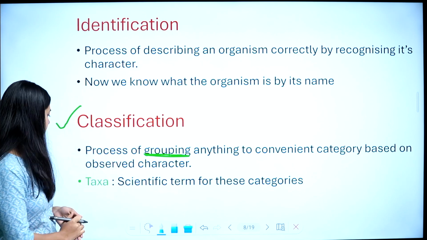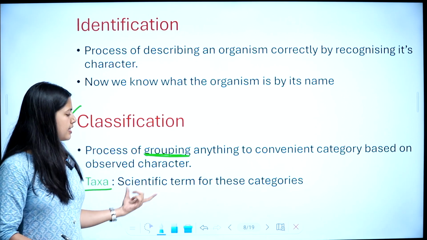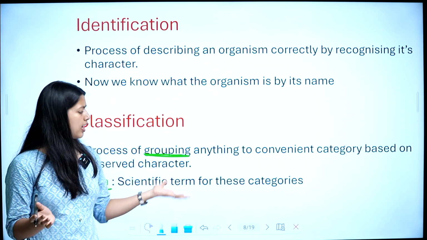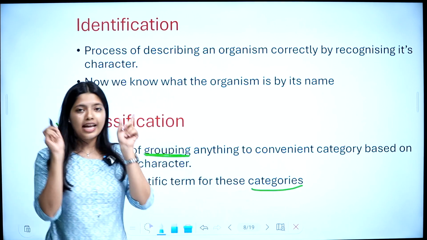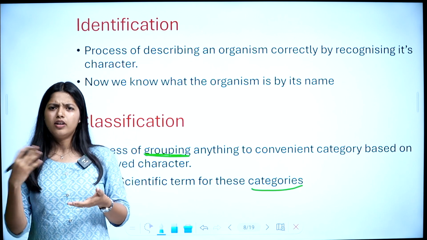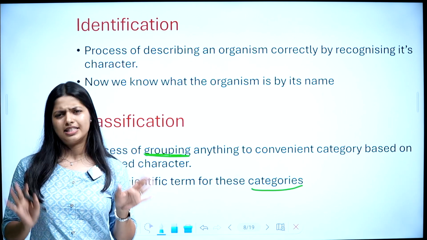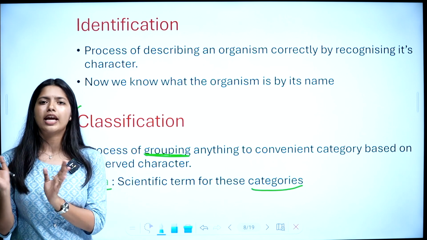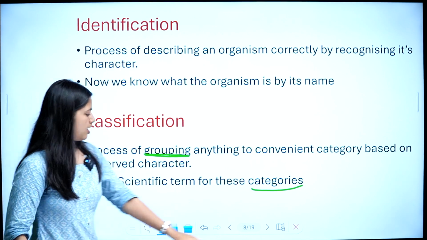Classification. Okay. Now we have a term, taxa. What is taxa? Taxa is a scientific term for categories. We don't use the term category scientifically; we use taxa. Scientifically we say taxa. That's it, it's very simple. A scientific term for category is taxa. Is that clear?